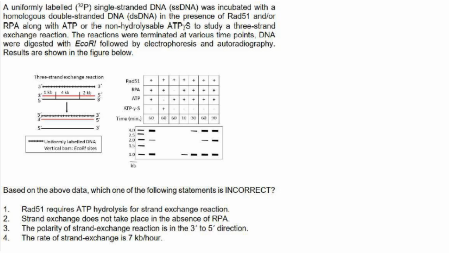Now next one. A uniformly labeled P32 single-stranded DNA was incubated with a homologous double-stranded DNA. So this is single-stranded DNA. It was incubated with homologous double-stranded DNA in the presence of RAD51 or RPA along with ATP or non-hydrolyzable ATP gamma S. So RAD51 was supplied, RPA was supplied, ATP was supplied, ATP gamma S, which is non-hydrolyzable, was also supplied.